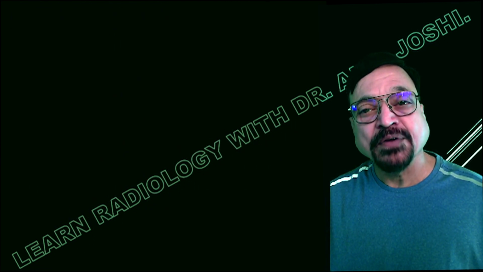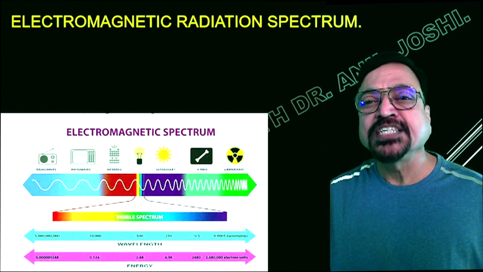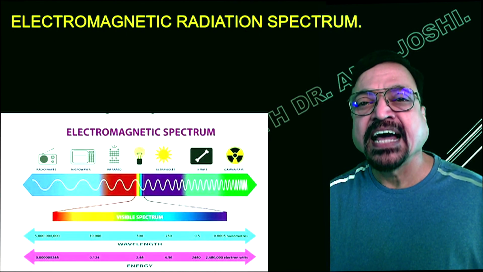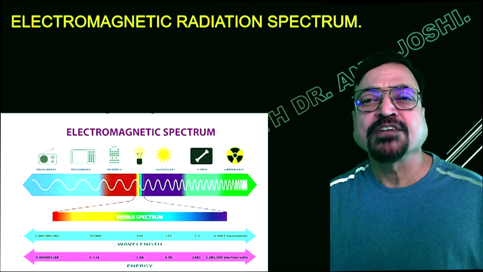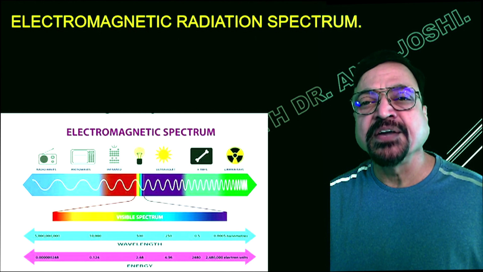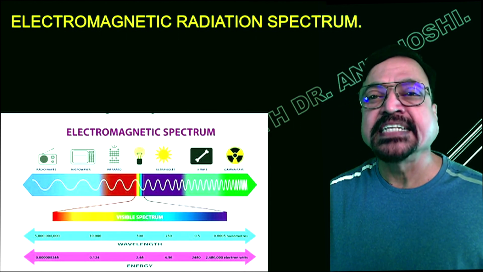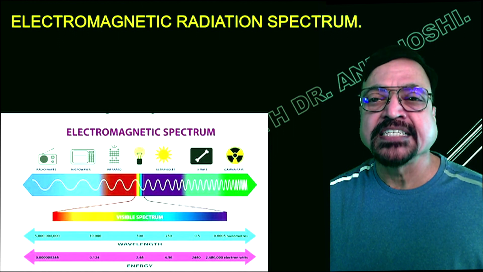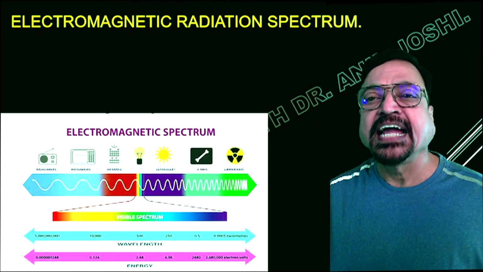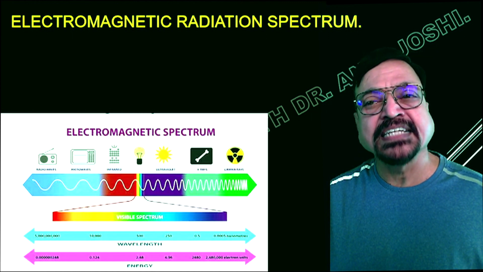Before that, we have to understand the electromagnetic radiation spectrum or the waveforms. This you are seeing here on the left hand side, there are extremely weak electromagnetic radiation waves like those which we use in transistors, radios. Then come the microwaves. Then come the electricity waves. Then comes the sunlight. Then comes the radiation effect. And at the end of it, what you are getting is the gamma rays, which are extremely dangerous.